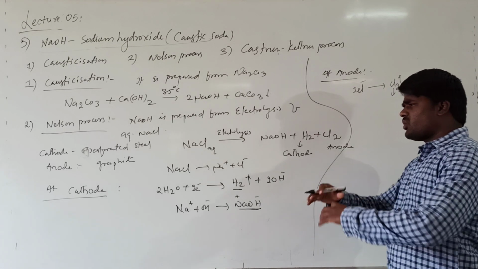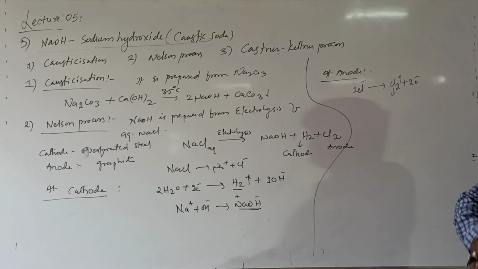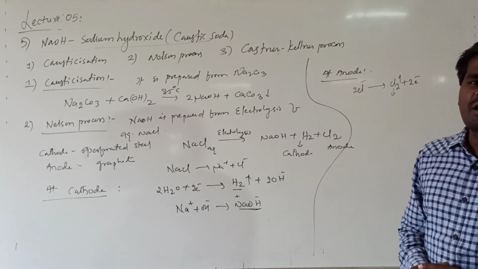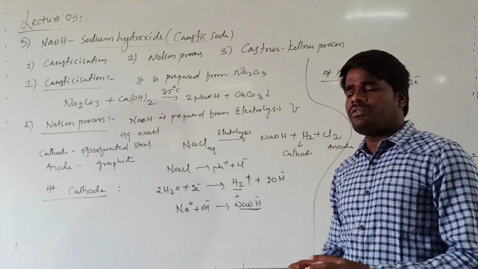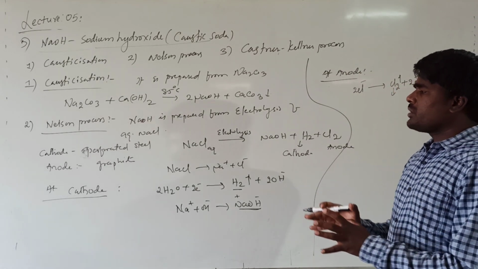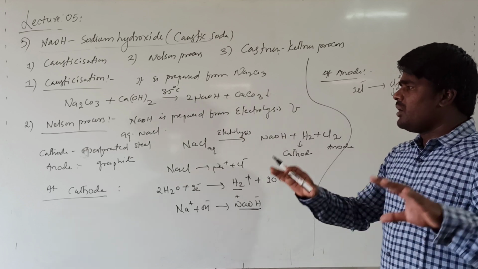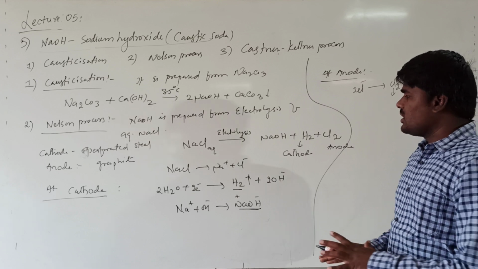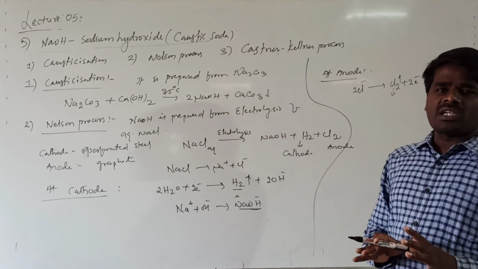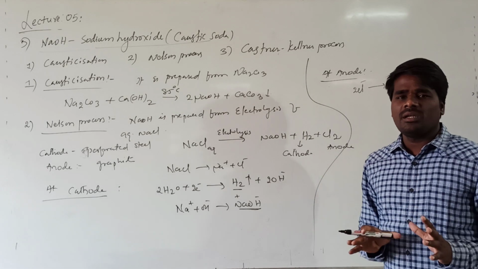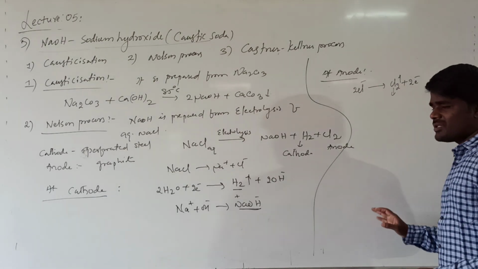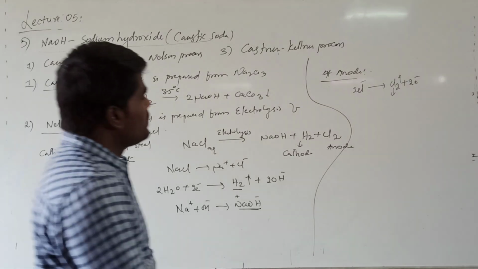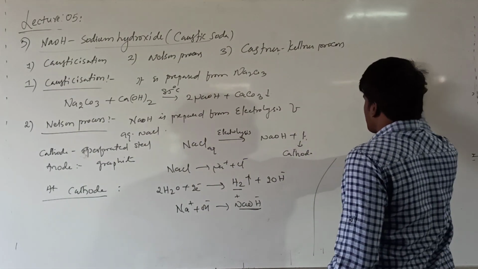We are not going to discuss the entire setup and all those things that we have already studied in the theory, and you have drawn the neat diagrams and all those things. Here we are only speaking from the competitive point of view. In the competitive point of view, the questionable aspects of the Nelson process are what is cathode, what is anode, what is the cathodic reaction, what is the anodic reaction, and what is getting evolved at cathode as well as at anode. These are very important things. This is about the Nelson process of preparation of sodium hydroxide. Hope this is clear. And we will move to the next process.